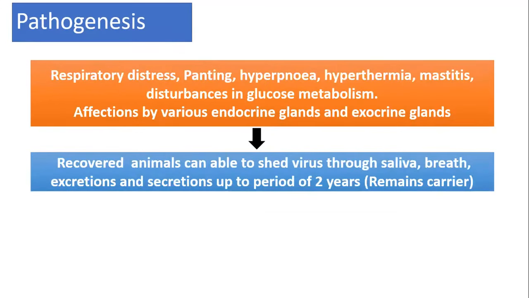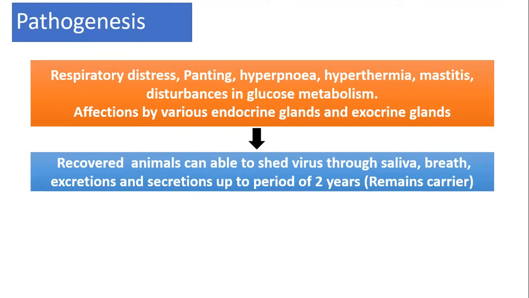Other features of the pathogenesis arise because of damage to the respiratory epithelial cells: respiratory distress, panting, hyperpnea, hyperthermia, mastitis, disturbances in glucose metabolism, and affections of the various endocrine and exocrine glands.